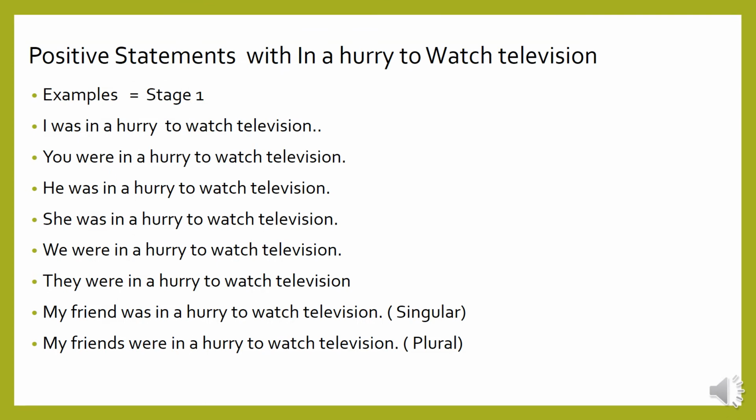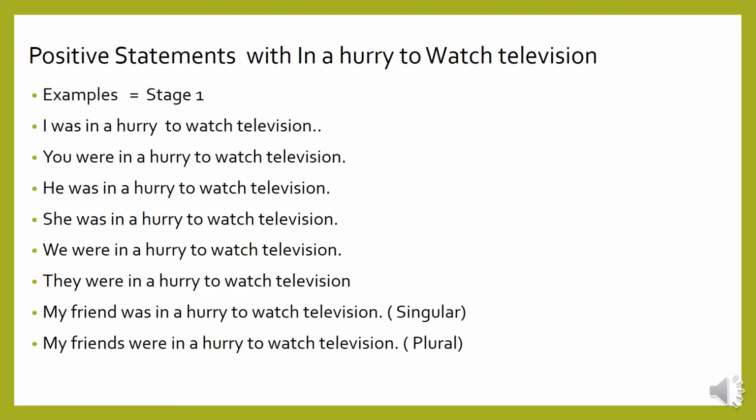Positive statements with in a hurry to watch television. Example: I was in a hurry to watch television. You were in a hurry to watch television. He was in a hurry to watch television. She was in a hurry to watch television. We were in a hurry to watch television. They were in a hurry to watch television.